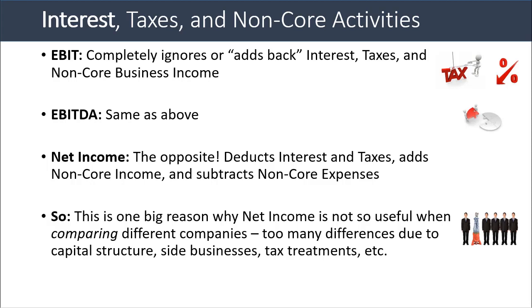This is one reason why net income is not that useful when you're comparing different companies. There are just too many differences because of capital structure, side businesses, different tax treatments, and so on and so forth.